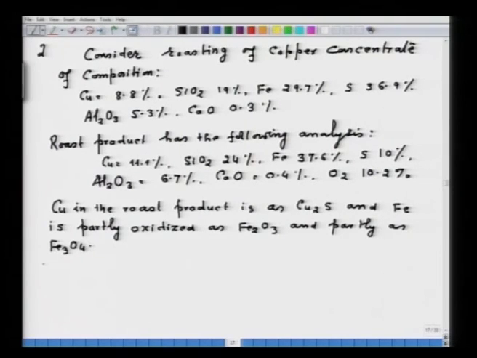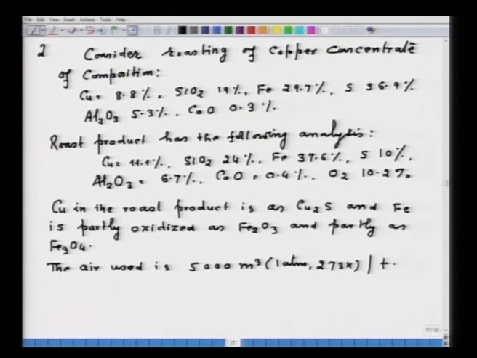Second thing is that the air used is 5000 meter cube expressed at 1 atmosphere and 273 Kelvin per ton of ore concentrate. Also fuel is used.